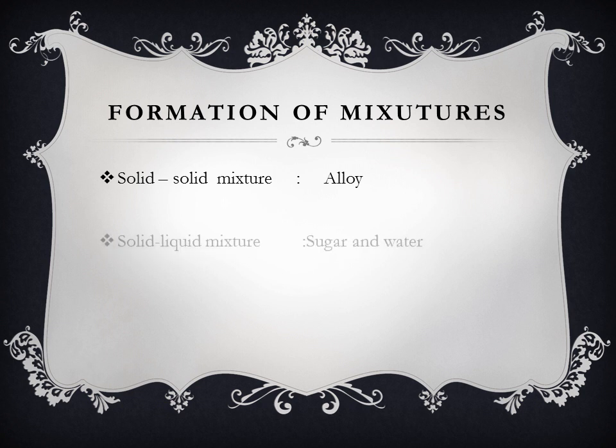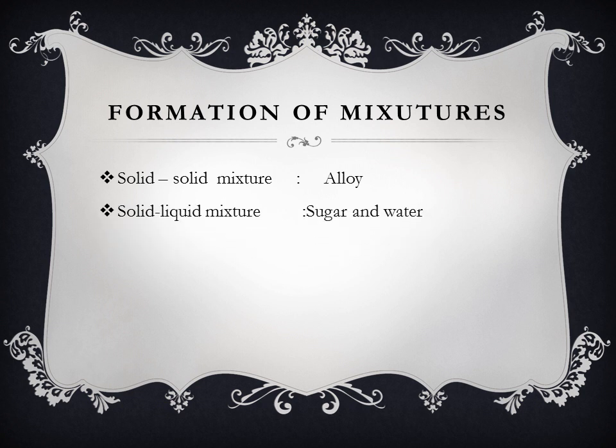Next we have solid liquid mixture. That is very common to you. Examples are sugar and water, salt and water. Then we have chalk powder and water, sand and water. All these are solid liquid mixtures. You can see the components are solids and liquids. Then we have solid gas mixture. Example is smoke. Smoke has minute dust particles suspended in gases. So smoke is an example of solid gas mixture.